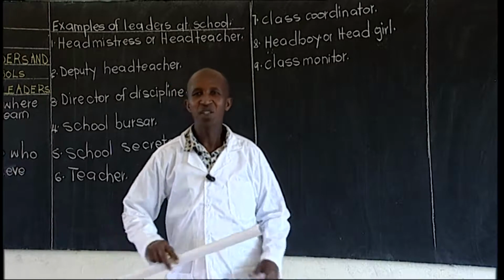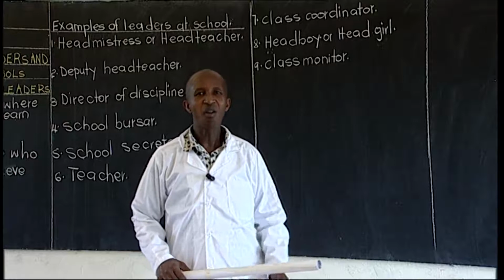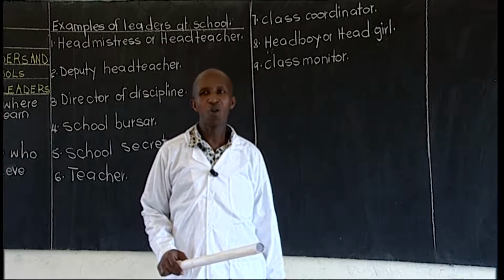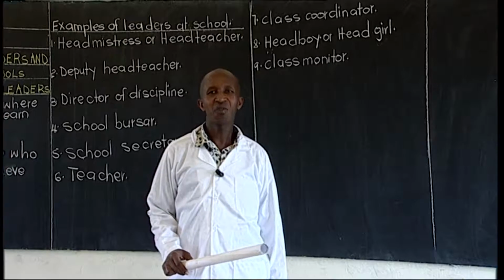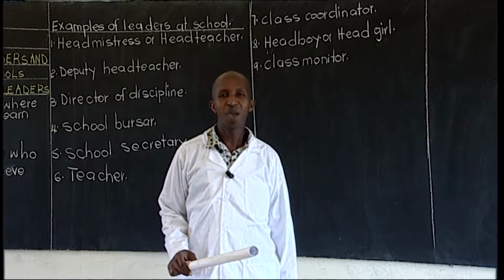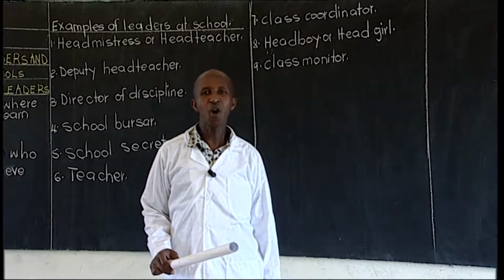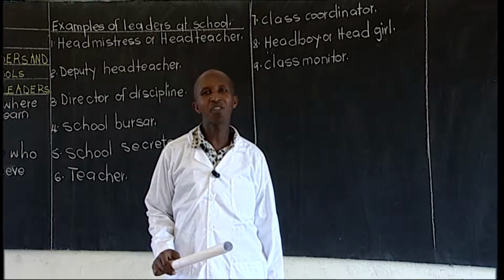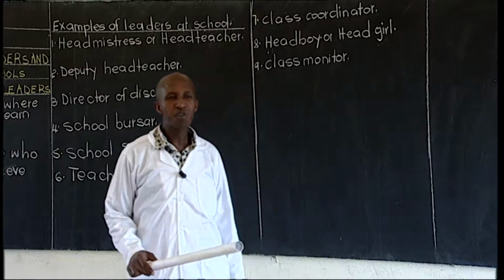We are going to read through these examples mentioned so far so that you are able, when a teacher asks you, even your parent or any other person, to read through.